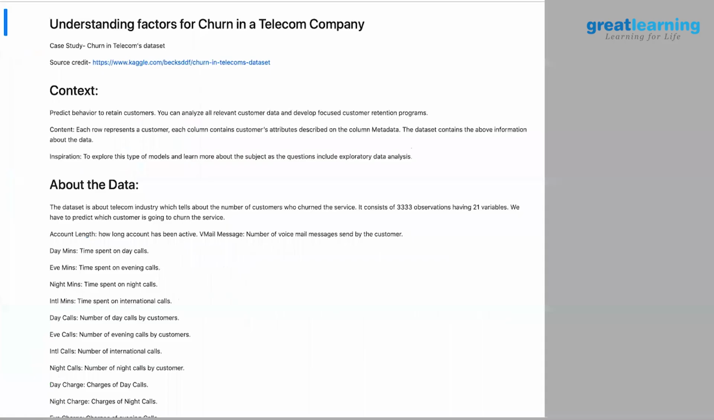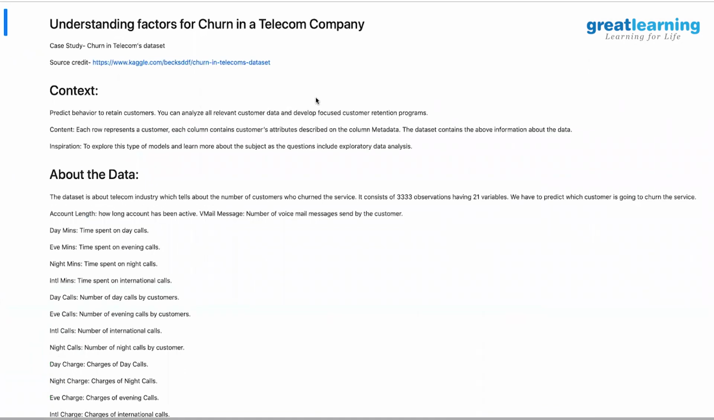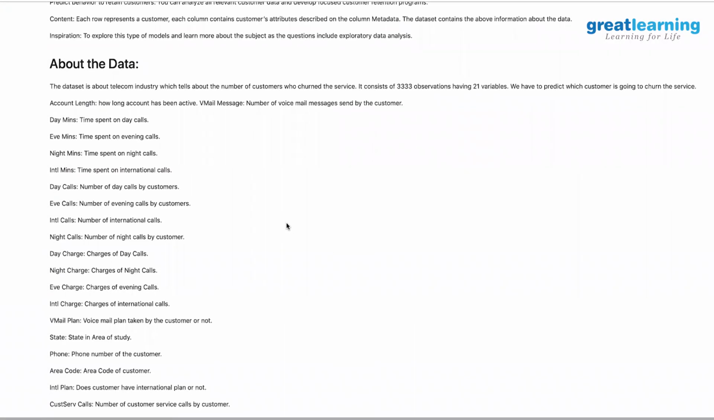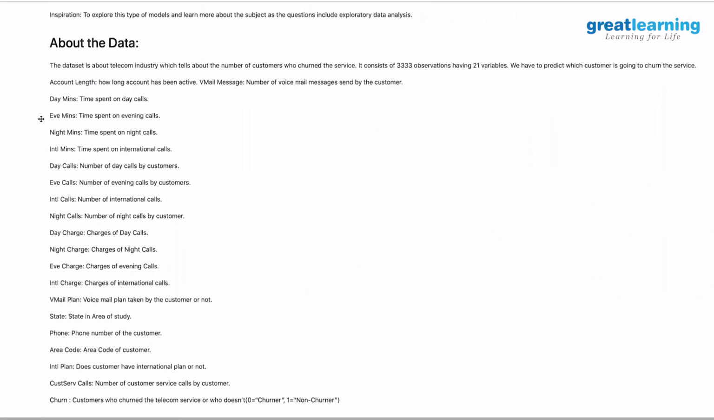Okay. So this is a fairly simple case study. There is nothing complex in it. It is about a telecom company that has a lot of customers. The data set is around 3,300 odd customers. They have information about each customer: how many minutes they talk in the daytime, in the evening, and at night, and the number of calls. I think the assumption is that every minute is one call, but here the minutes and calls could be different. That's why they're captured separately.